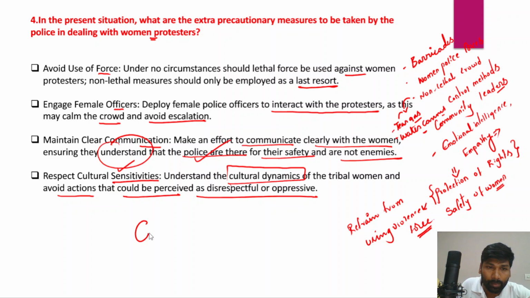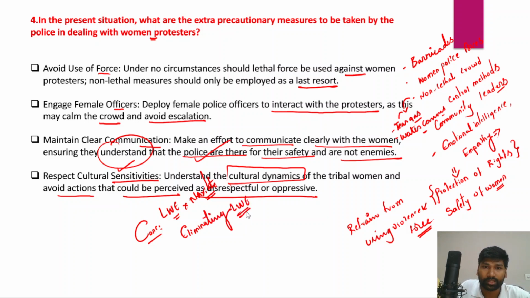When we talk about the conclusion, what you have to write in the conclusion is this: since the problem has been revolving around the issue of left-wing extremism, or the Naxalite movement, eliminating left-wing extremism should be the focus area.